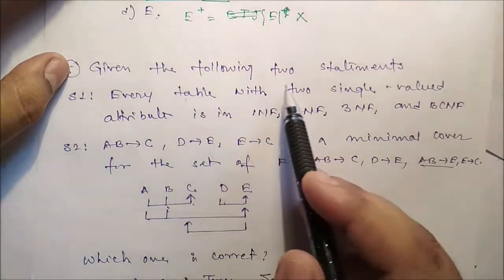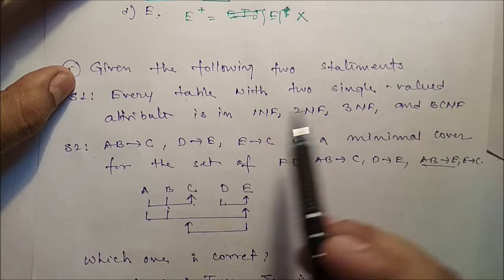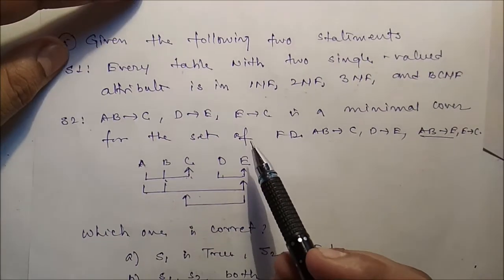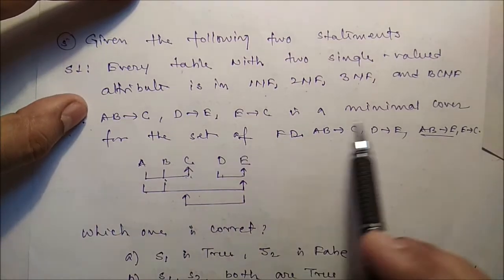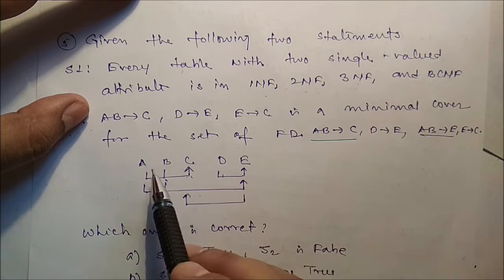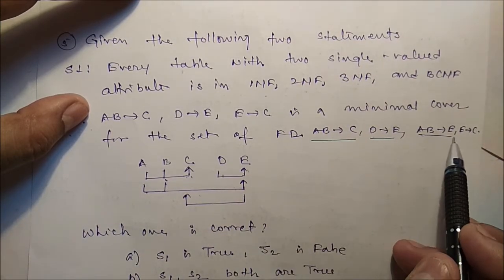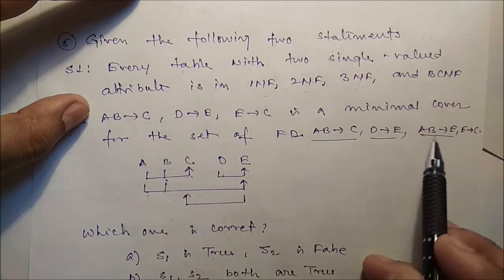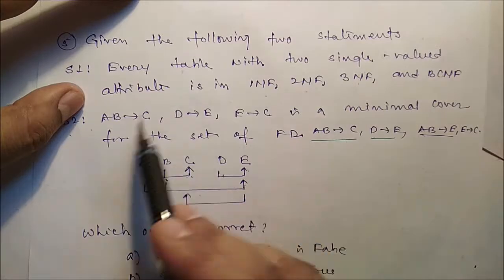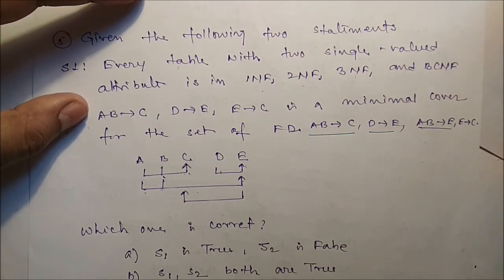Next, given the following two statements, S1 and S2: every table with two single valued attributes is in 1NF, 2NF, 3NF and BCNF. And in statement 2, the functional dependencies are AB to C, D to E, AB to E, and E to C. So we have to identify the minimal cover. Minimal cover means you have to remove the redundant things.